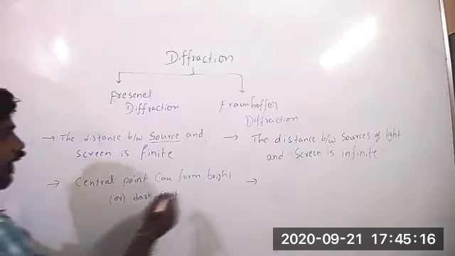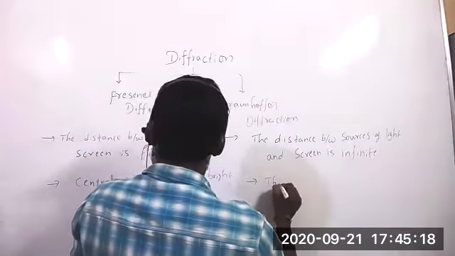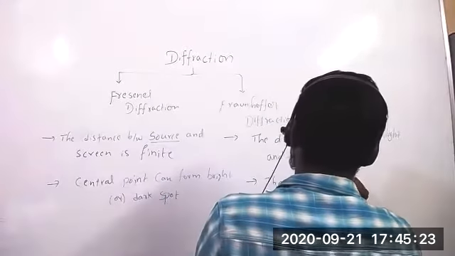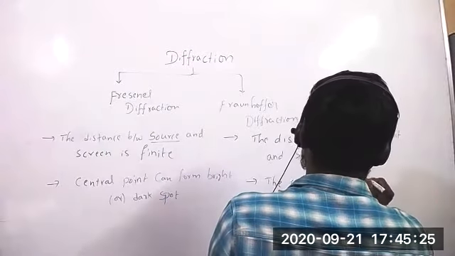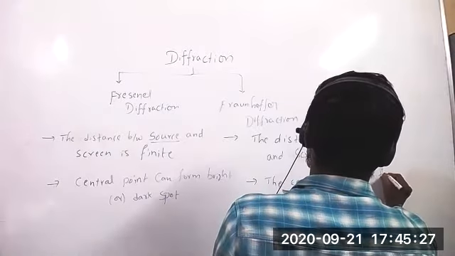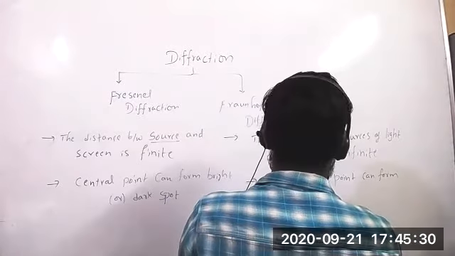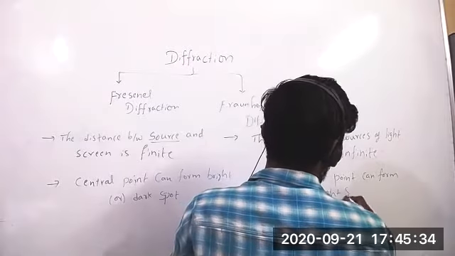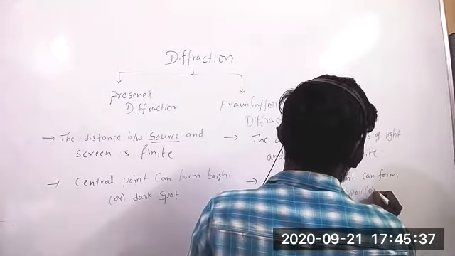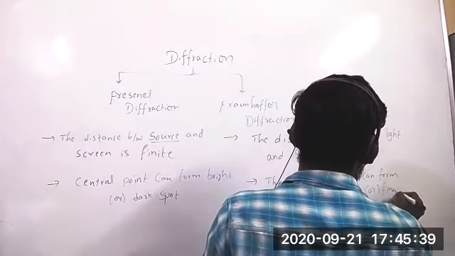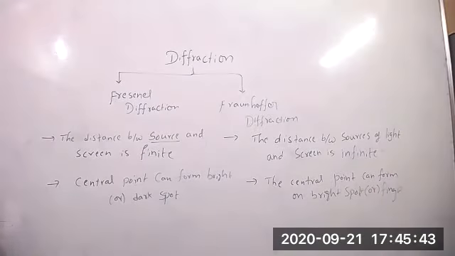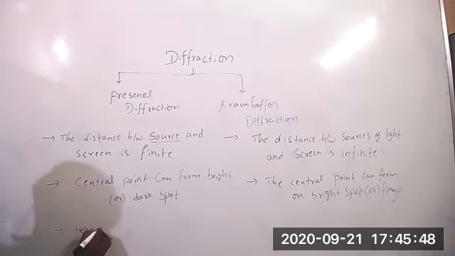Okay. Here the central point can form only bright spot. Thank you, sir. Bright spot or bright fringe. Bright fringe. Here we don't